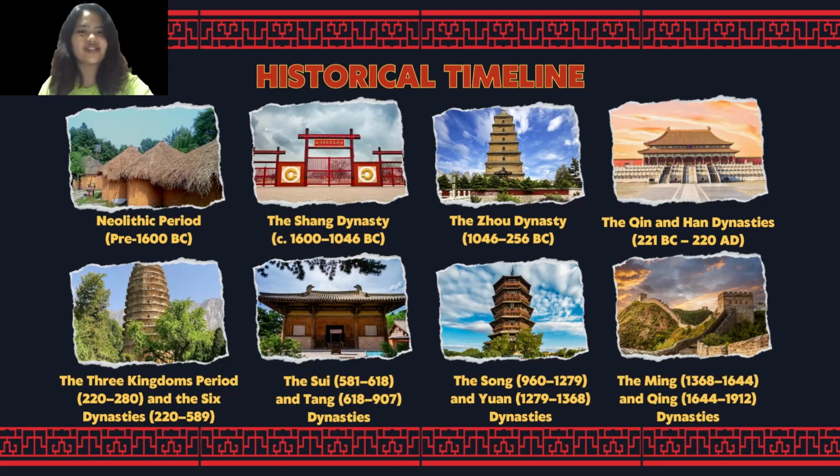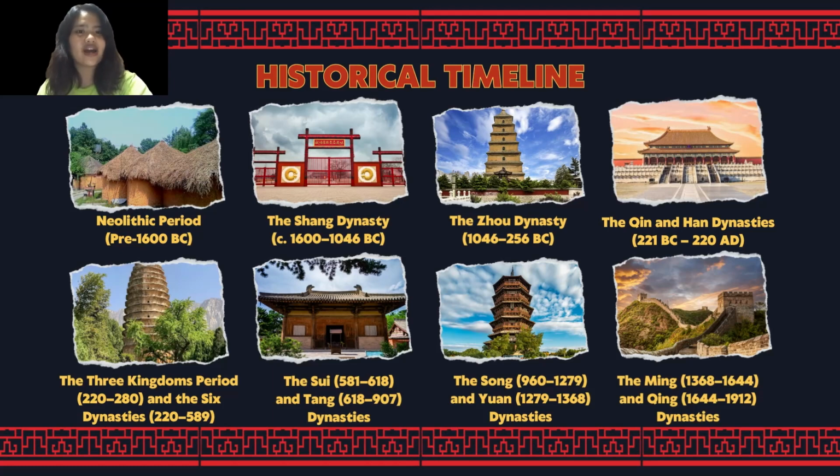Next is the Qin and Han dynasties. Throughout the Qin and Han dynasties, the skills for construction with wood evolved and were refined. Builders had mastered the art of burning tiles and building with stones. Next is the Three Kingdoms period and the Six Dynasties. Religious structures, particularly Buddhist temples and monasteries, went up all over China during this time period as a result of the government's enthusiasm for religion.